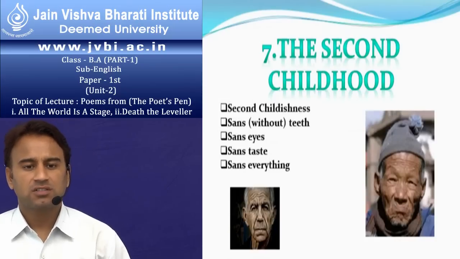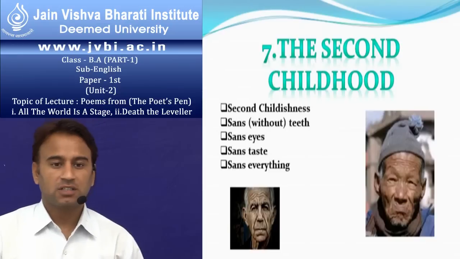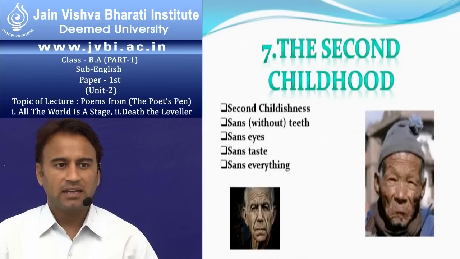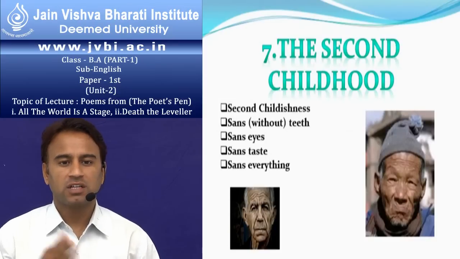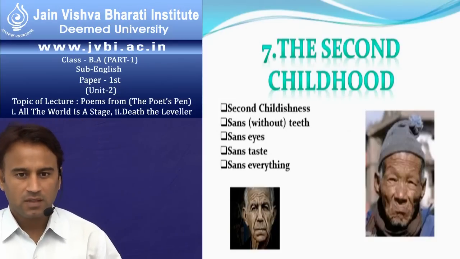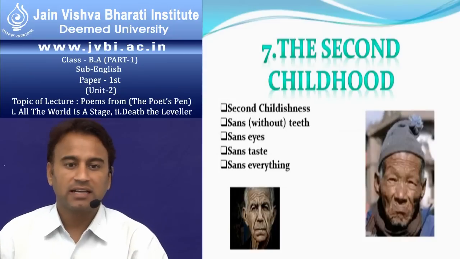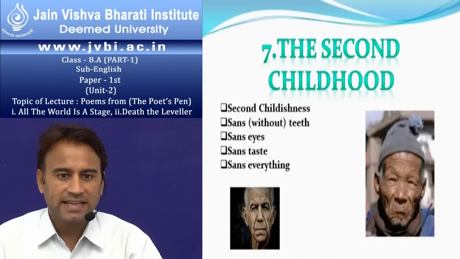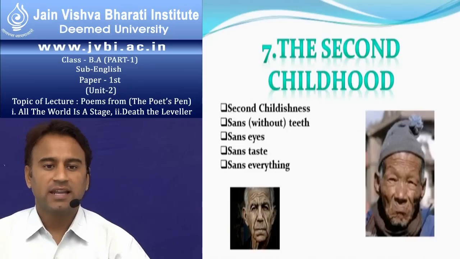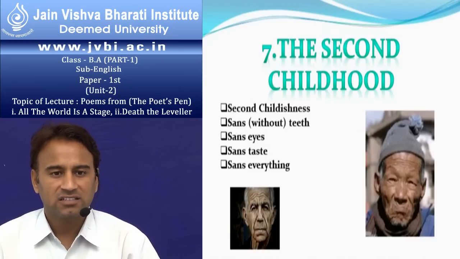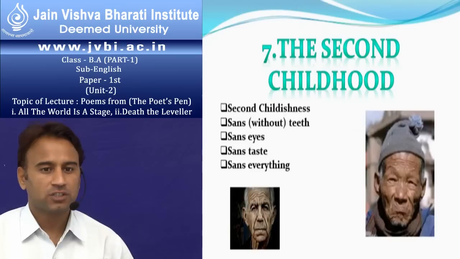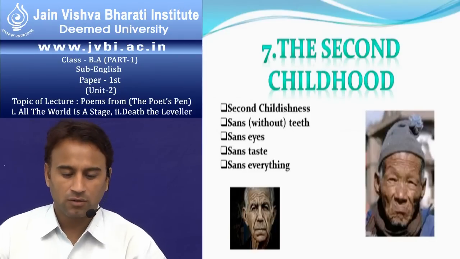The first and the last ages depend on other persons, because in the first age, the infant age, we depend on our parents, and in the last age, we depend on our sons and daughters or grandsons and granddaughters. So this is the summarization of the poem, and in the next class we will read about the next poems, The Death, the Leveller, Essay on Man, and The Solitary Reaper, which was written by William Wordsworth, and other poems are there also.